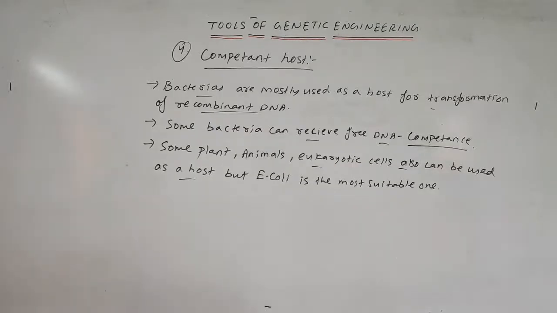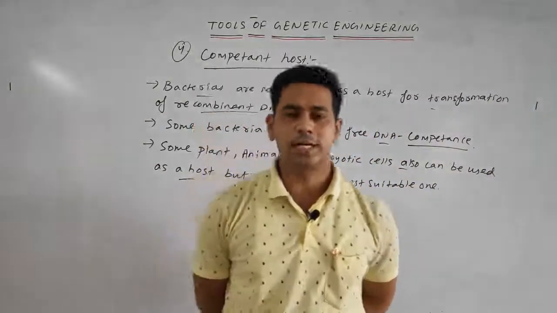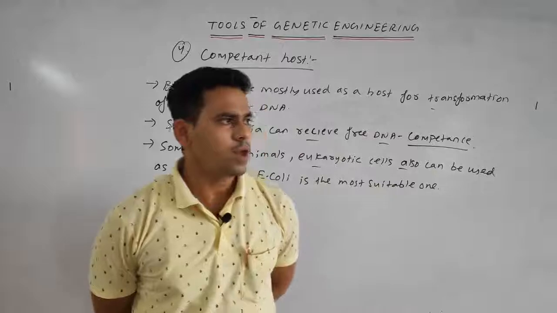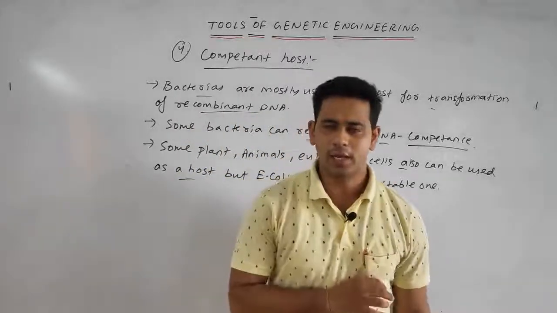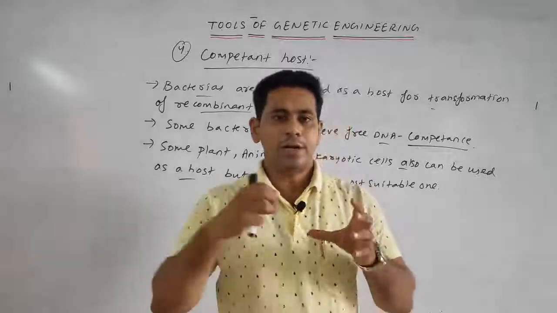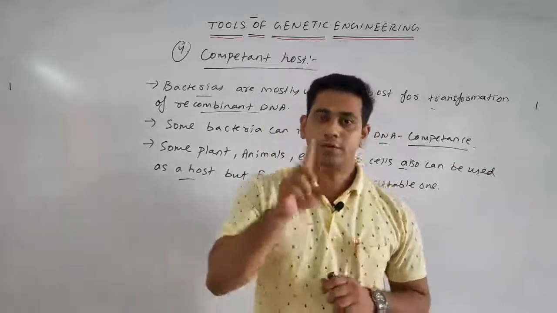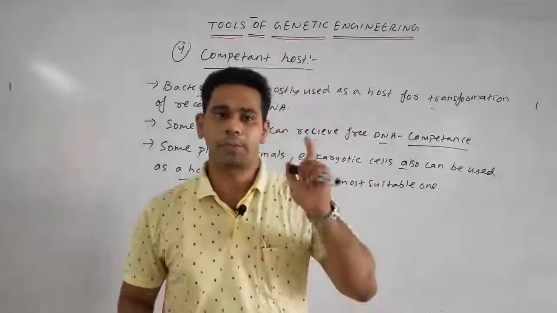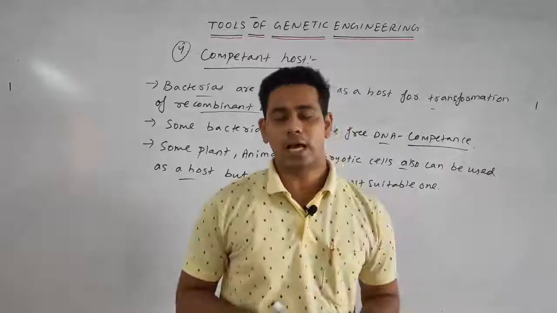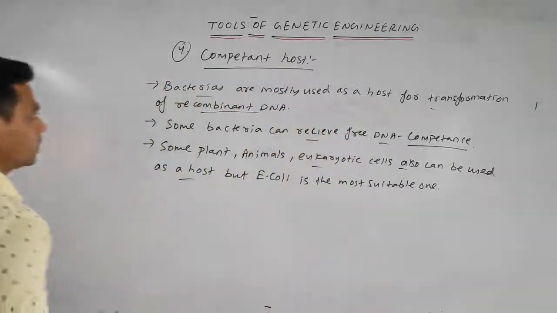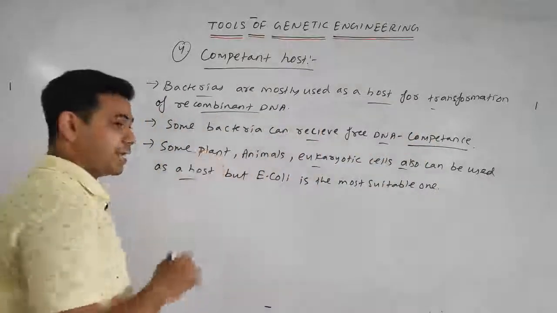Now we will discuss our last important tool of biotechnology or genetic engineering, the competent host. First we discussed the cloning vector, a vehicle DNA in which the fragment of DNA is carried into the host. Mostly bacteria are used as the host for the transformation of the recombinant DNA.